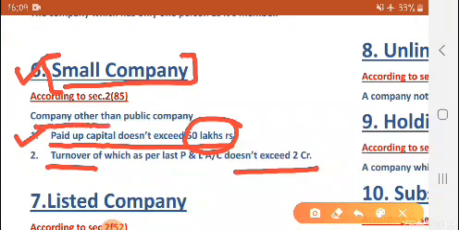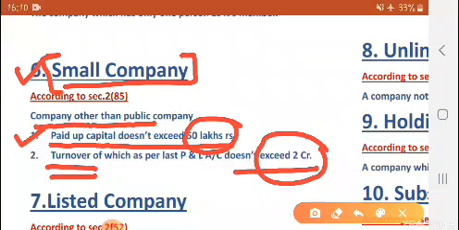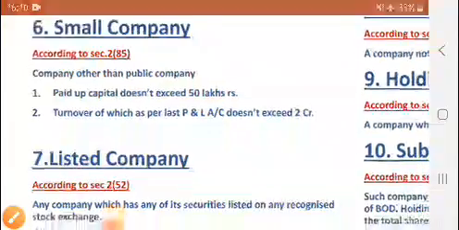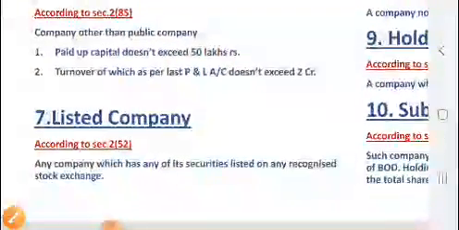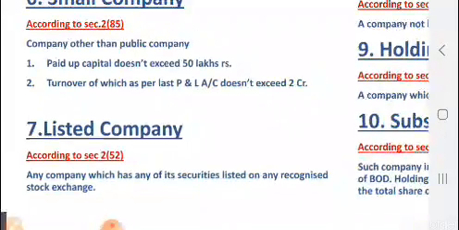See once again, a company other than a public company, whose paid up share capital is maximum 50 lakh rupees, it should not exceed 50 lakh rupees, and its turnover as per the previous profit and loss account shall not exceed 2 crore rupees. That company is called a small company. Understood?